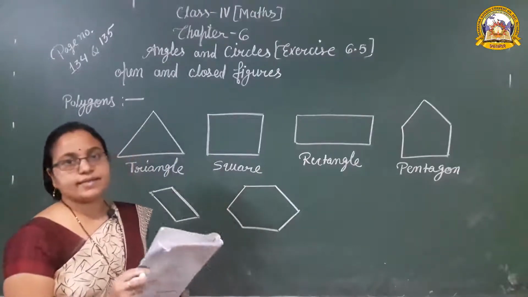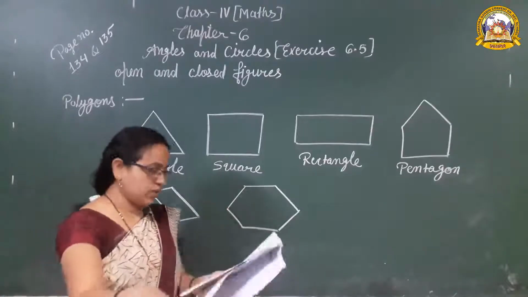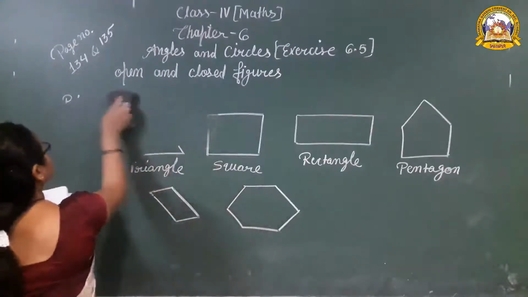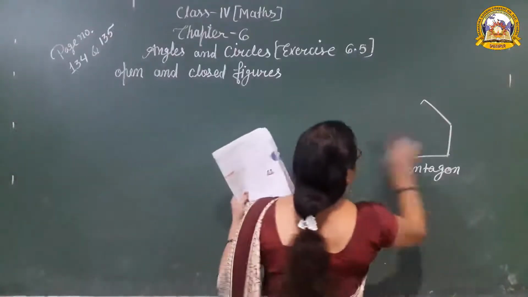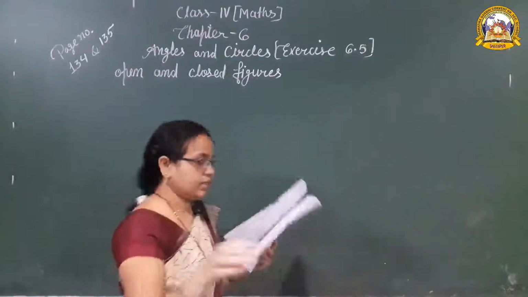Okay, so let's start exercise 6.5. First question. What is the first question in that?